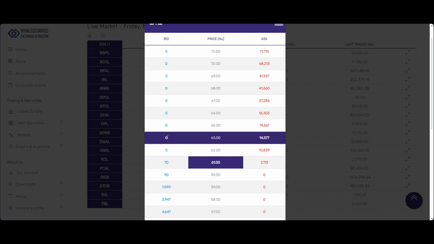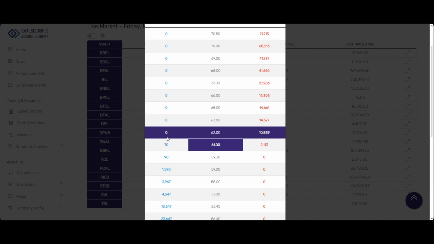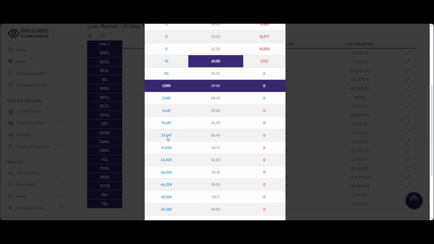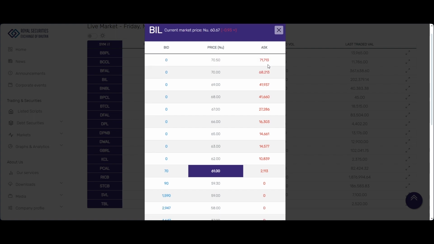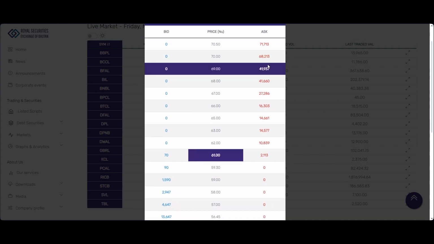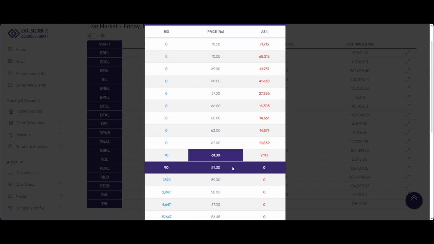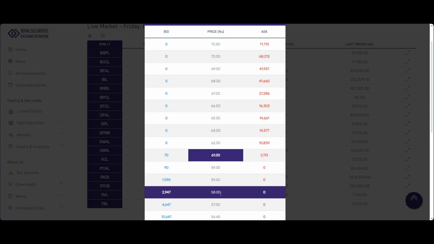Okay. And bidders usually try to bid the lowest, and if you see on the other side, it is the sell side, and the sellers will try to sell at higher prices, normally how it works in the market. So now if you see this section, 61, which is highlighted in purple, it means at this price there is going to be some kind of trade executed. So there is someone willing to buy and someone willing to sell at that price.